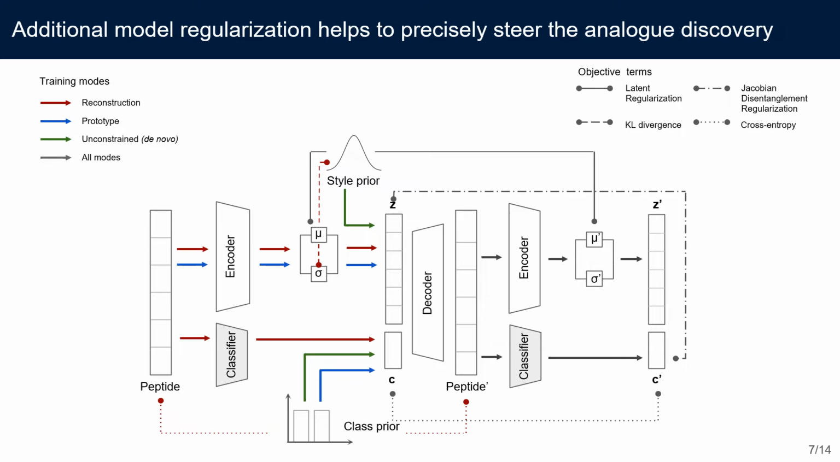To avoid encoding antimicrobial properties within style coding, we impose the disentanglement of the condition coding C' of the generated peptide and the style coding Z through gradient regularization. That is, we demand the gradient of C' with respect to Z to be equal to 0. This is referred to as Jacobian disentanglement regularization. Additionally, the latent regularization term ensures that the decoded peptide is encoded by the same mu as the input peptide.